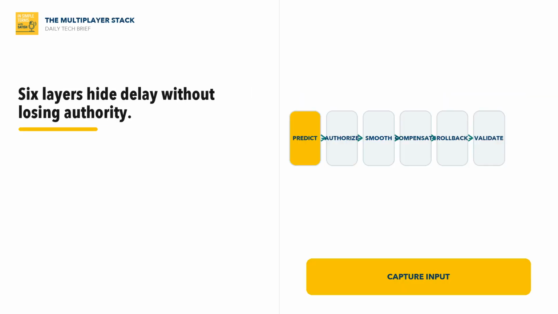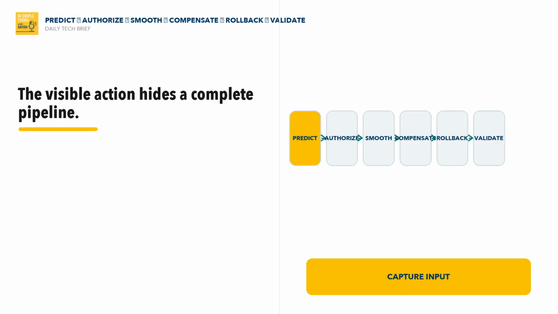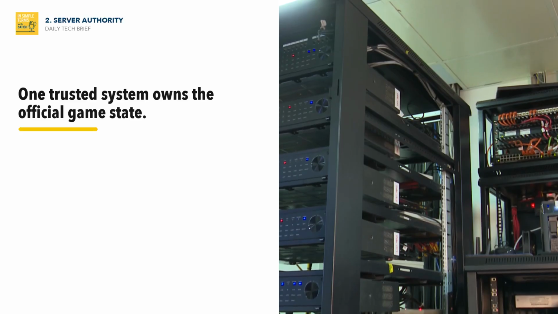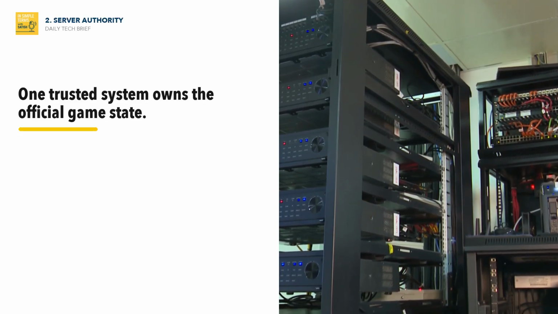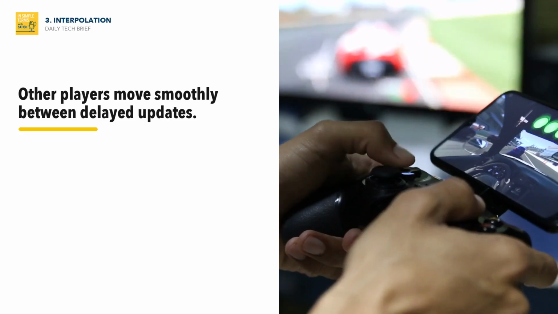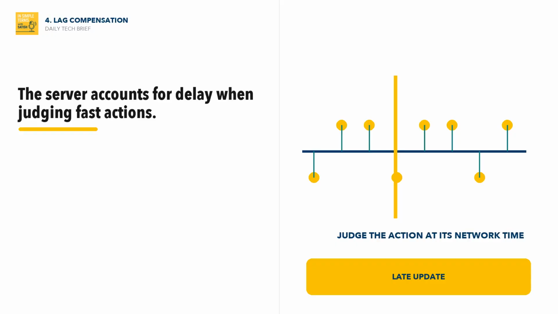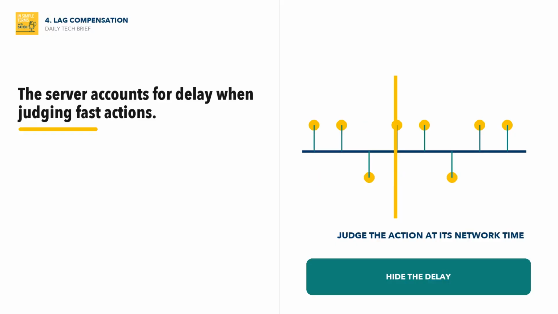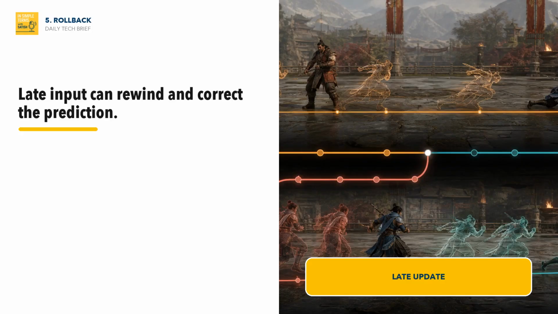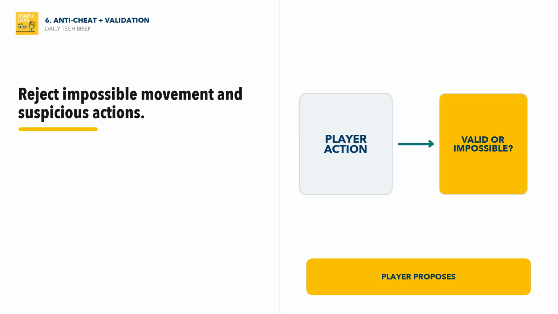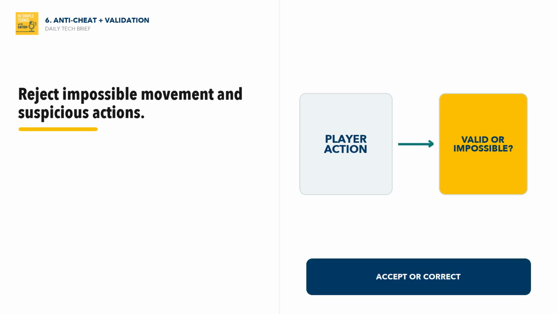Now return to the actual technical concept. Under the hood, the stack has several parts. First, client prediction, where your device shows your movement immediately instead of waiting for the server. Second, server authority, where one trusted system decides the official game state. Third, interpolation, where other players move smoothly between delayed updates. Fourth, lag compensation, where the server accounts for network delay when judging fast actions. Fifth, rollback, where the game rewinds and corrects state if late inputs prove the prediction wrong. Sixth, anti-cheat and validation, where the server rejects impossible movement or suspicious actions.